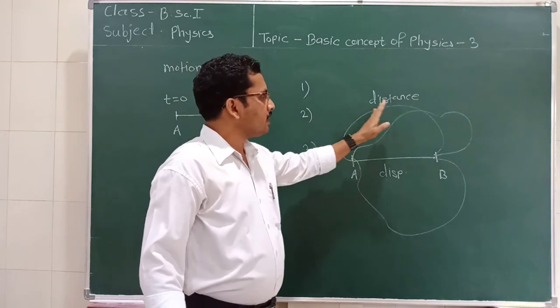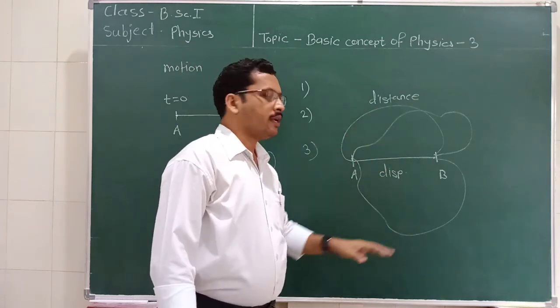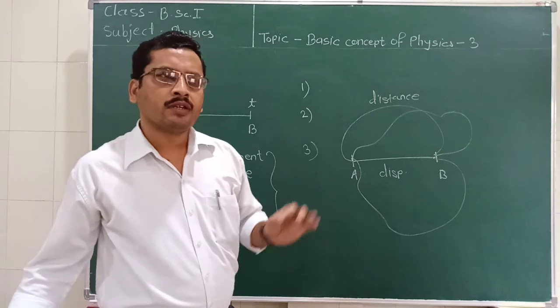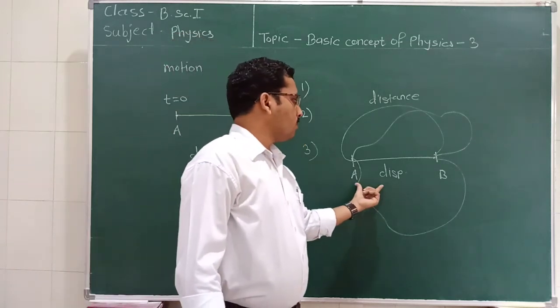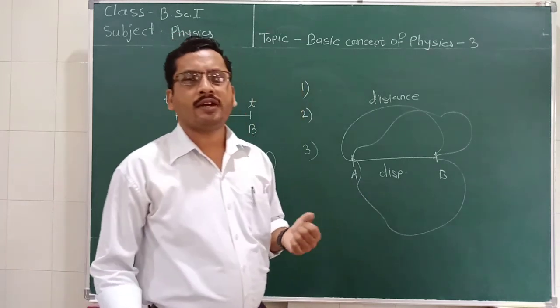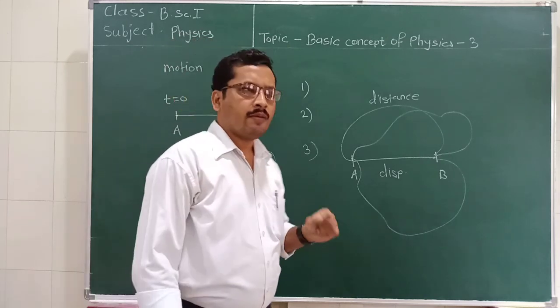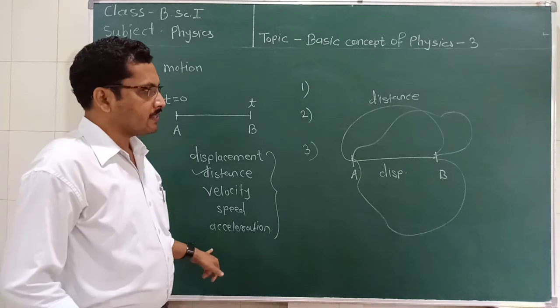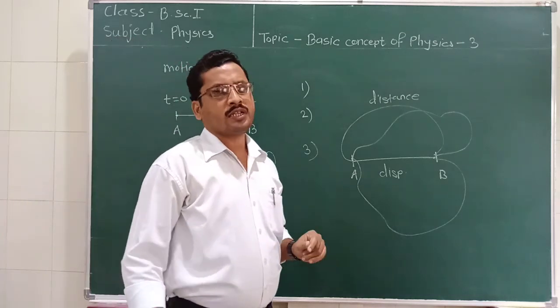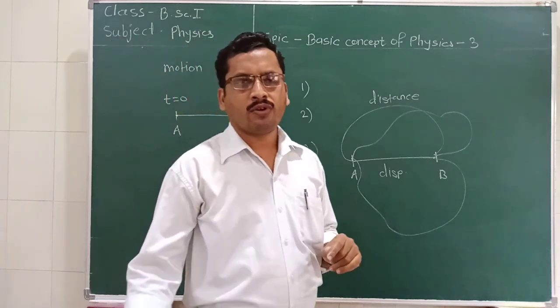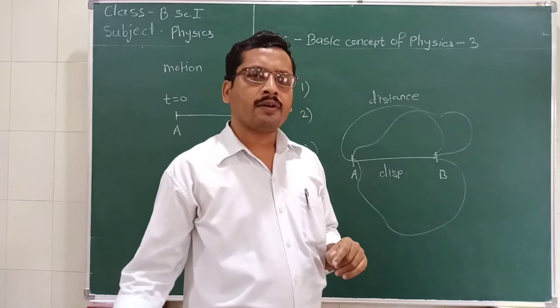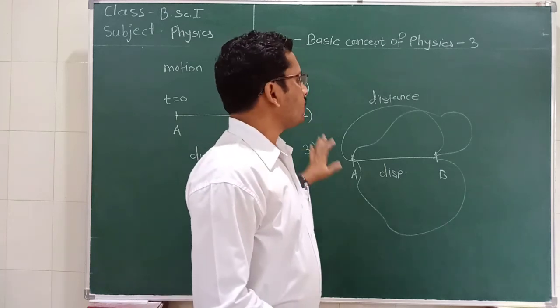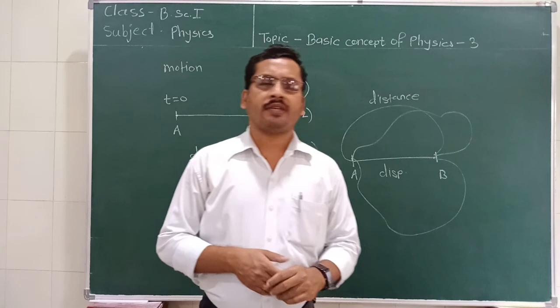Distance is the total path and displacement is the difference between two positions, initial position and final position. The remaining terms, velocity, speed, acceleration, we are going to discuss in the next lecture. Today it is enough, and this is all about the basic concept of physics.